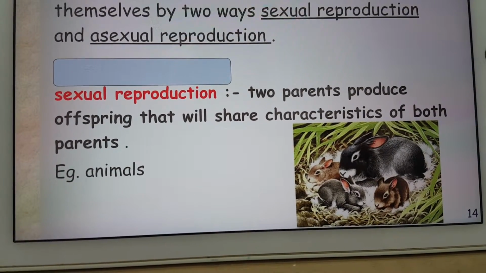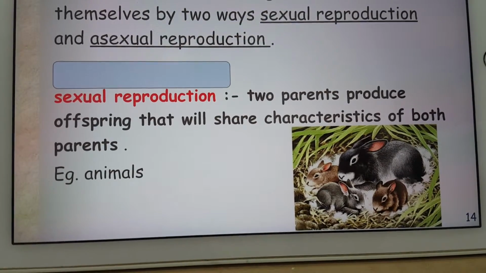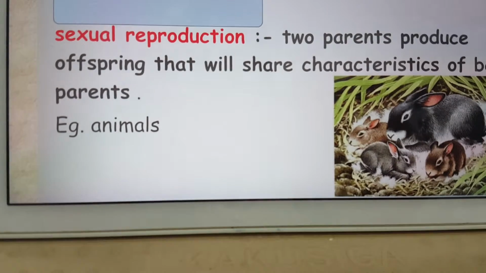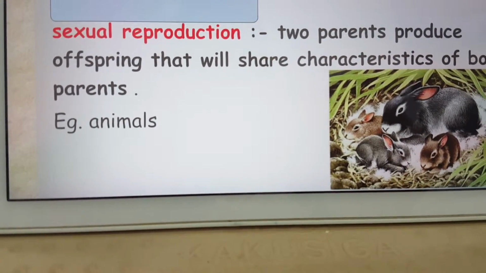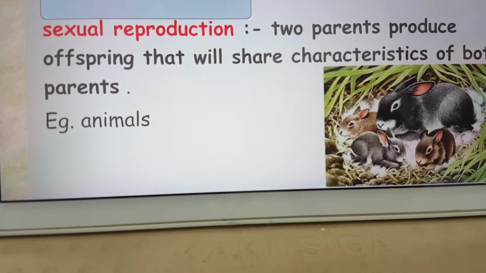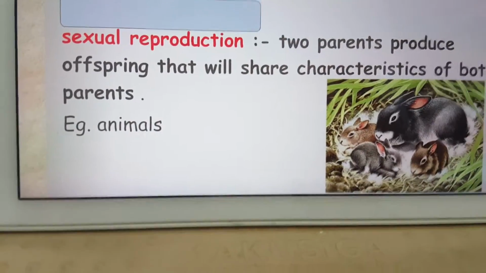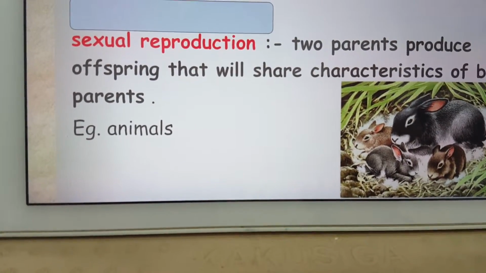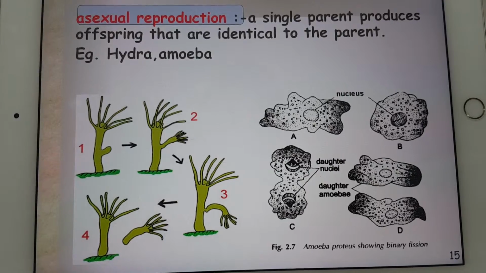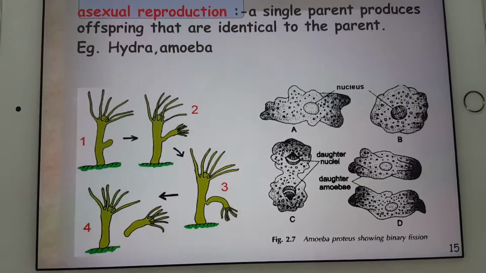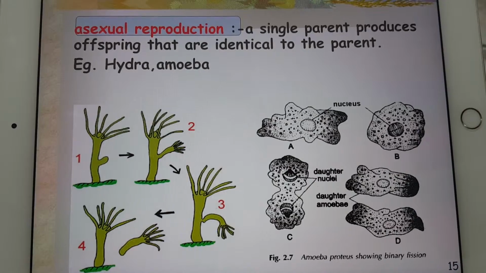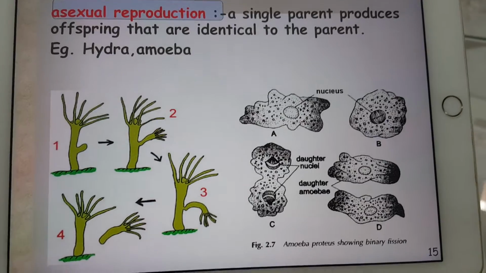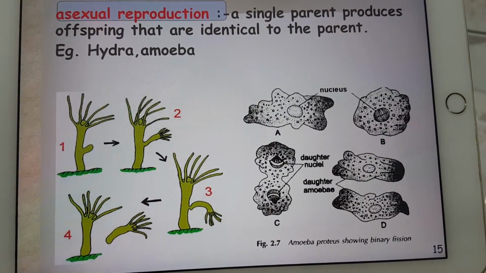To make the new generation of offspring, or the new babies, we need two parents, right? For sexual reproduction, there are two parents. These two parents produce offspring. But in asexual reproduction, we need only one parent. It's amazing, right? For asexual reproduction, as I told you before, we need only one single parent. A single parent produces offspring that are identical to the parent.